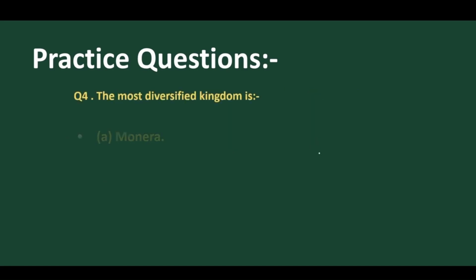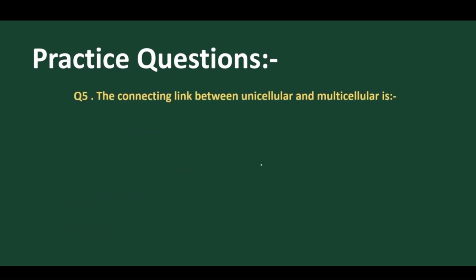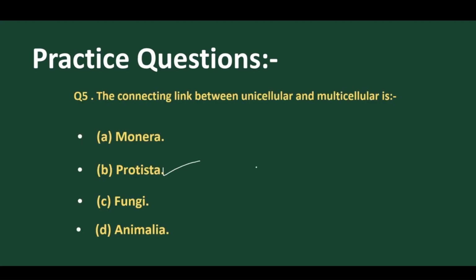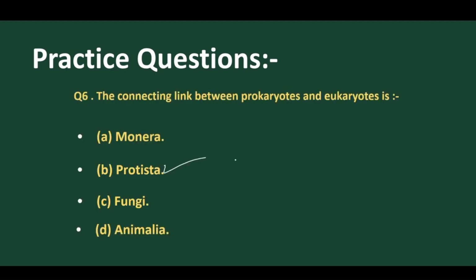The most diversified kingdom, as we all know, is Protista. Yes. The link between unicellular and multicellular, as we discussed, is Protista. And the link between prokaryotes and eukaryotes, yes, we have discussed, is also Protista.